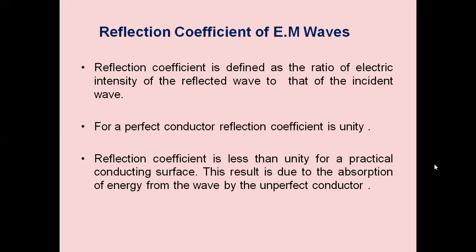That means the reflection coefficient is equal to the electric field intensity of the reflected wave divided by the electric field intensity of the incident wave. When there is absorption, the reflected intensity is less, and hence the reflection coefficient is less than unity for practical conducting surfaces.